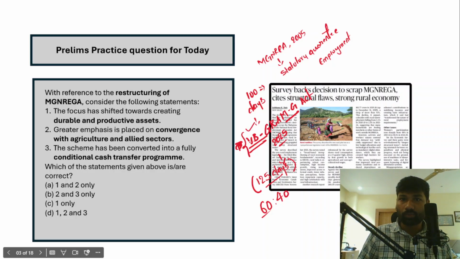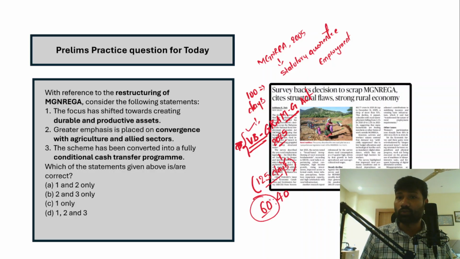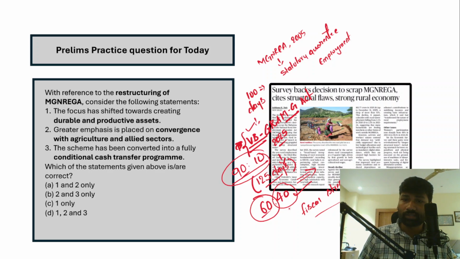Now under this restructured program, central government will contribute 60% of the total funding, and state governments will contribute 40% of the total funding. Earlier, around 90% of the funding was contributed by the center, and 10% of the funding was contributed by the state governments. So this restructuring of the Manrega program as Vikasit Bharat Ji Ramji Act is going to increase fiscal stress on the state governments, because their share to this new wage employment scheme is going to increase.